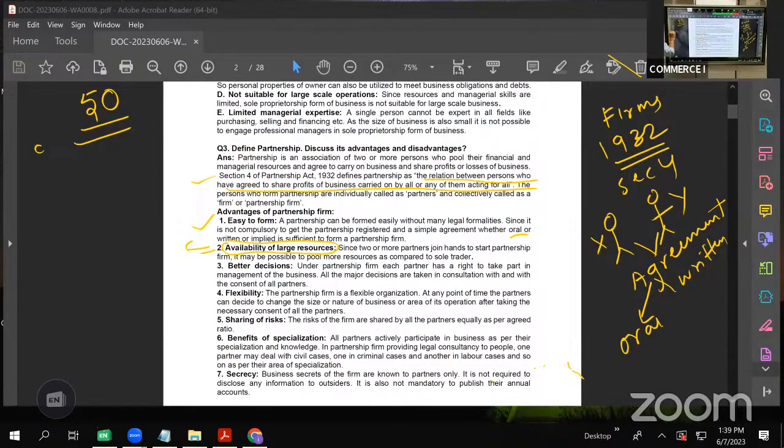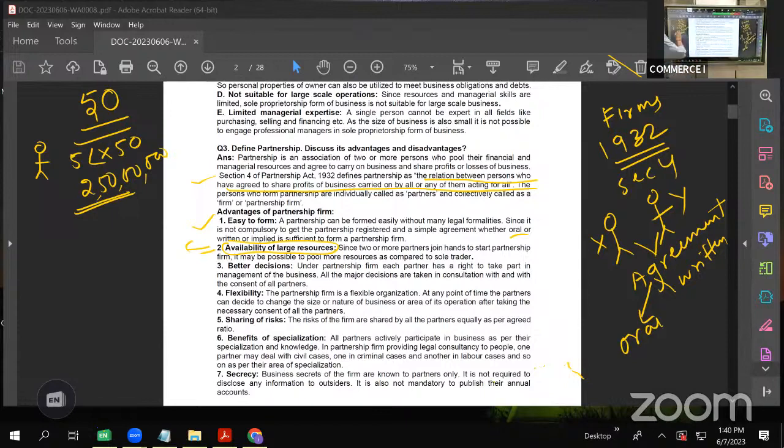Suppose each person invests, let us say, 5 lakh rupees. I'm just giving an example. It is not necessary that every partner should have the same capital. I'm just taking an average. Suppose each partner invests 5 lakhs, 50 times 5 is 250 lakhs rupees. Convert into crores, that is 2 crores 50 lakhs. They can have a capital of 2 crore 50 lakhs. With this, they can start a comparatively bigger business than a proprietorship. So that is why it is said availability of large resources.